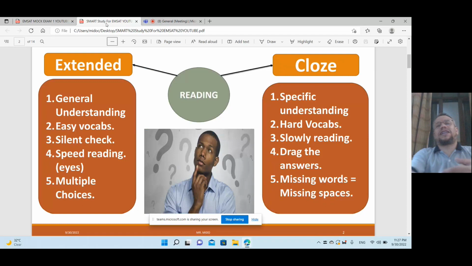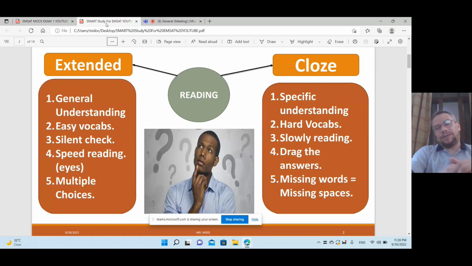What about the second type of reading, what we call close reading? Close reading is specific information, specific understanding. It is not general understanding. So you have to read, yes, as fast as you can, but you have to read. It's not just reading the questions and keywords. No, you have to read some of it.